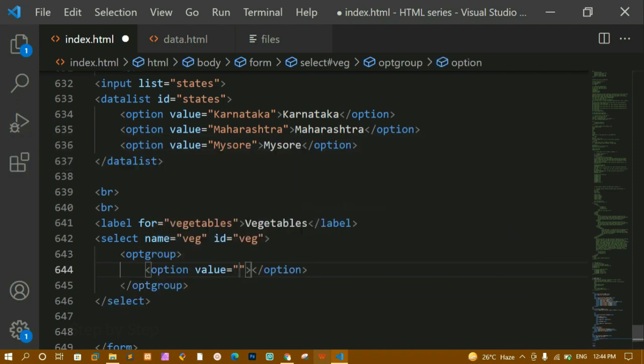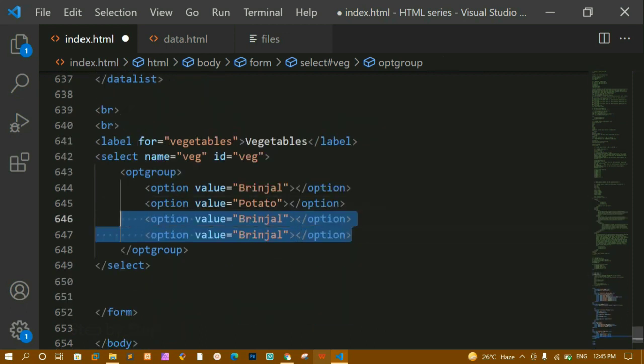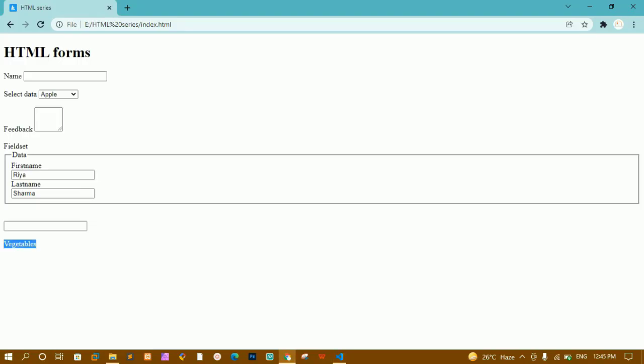Options, first value let me just write here brinjal. Then next I'm just going to write here potato. I'll just remove these two options from here. Okay, this is my first opt group. I'll just copy this brinjal, and here I'm going to paste. I'll copy this, and here I'm going to paste. I'll save this, and I'll just show you the output here. Now you can see here I'm having this brinjal and potato inside this vegetable.